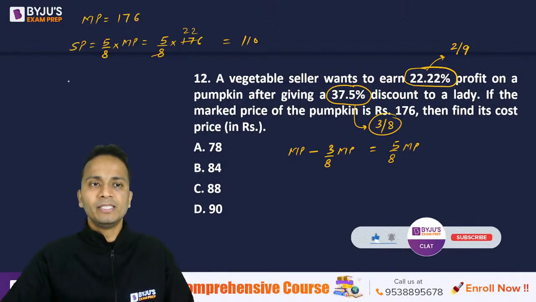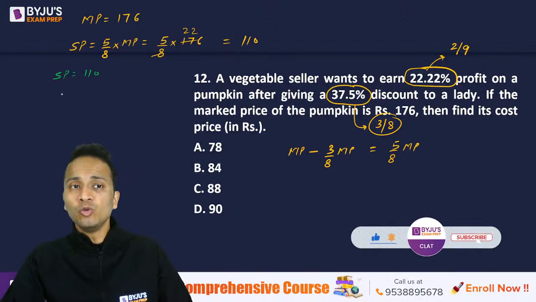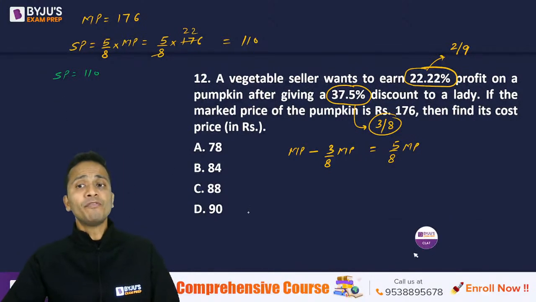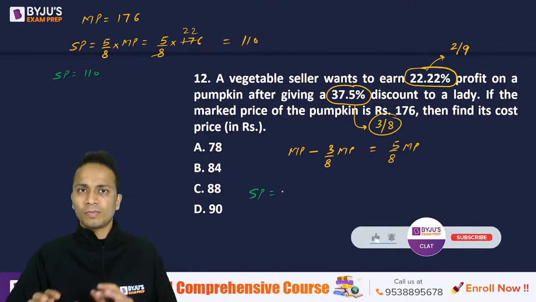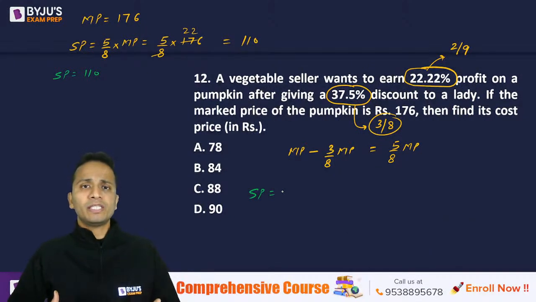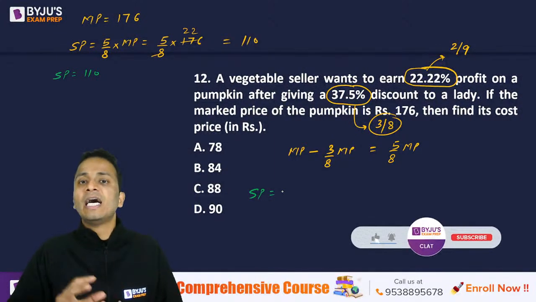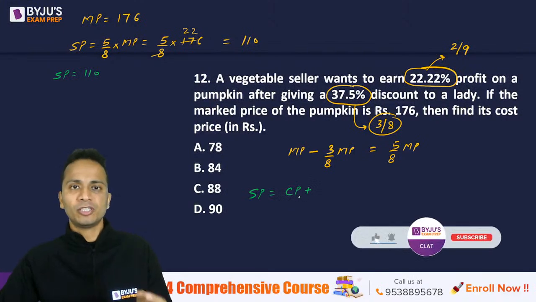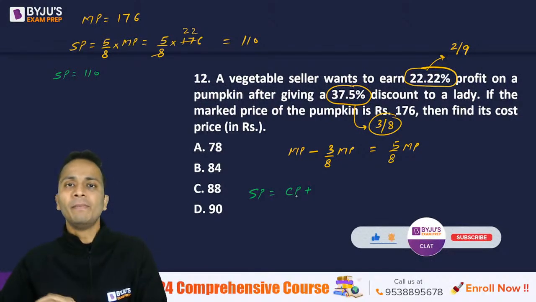Now I've got the selling price. The selling price is 110. There is a profit of 22.22 percentage and I need to find out the cost price. Okay. Now profit of 22.22 percentage. How do we calculate the selling price? I have the cost price, and if I add profit to the cost price, I will get the selling price. Or I can say that selling price is equal to cost price when increased by the profit percentage. I'll repeat, selling price is equal to cost price increased by profit percentage.